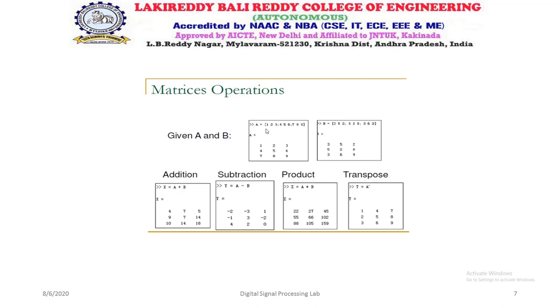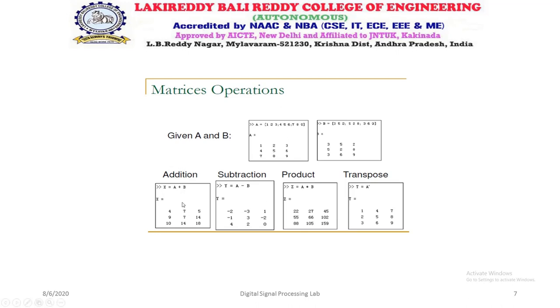The semicolon separates each row. We have 3 rows and 3 columns, so it is a 3 by 3 matrix. Like that we will design the B matrix also. The matrix is 3 5 2, 5 2 8, 3 9 3, 6 9.